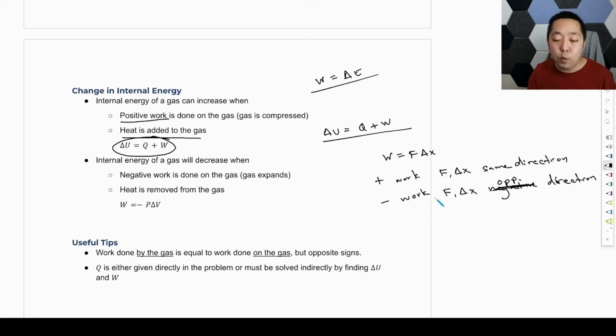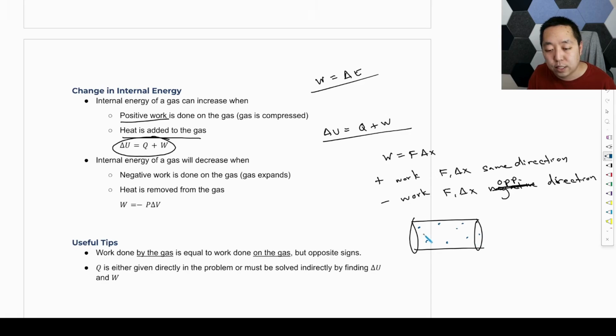And so when you have a container full of gas molecules, because they're bouncing off the walls, they hit it and apply pressure. There's some force here. If I were to do positive work on the gas, it would be like squeezing the container. I would push a force in this direction and the displacement would be in this direction. So that's positive work on the gas.